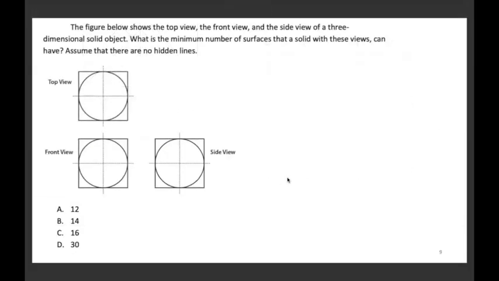Figure below shows the top view, front view, and side view of a three-dimensional solid object. What is the minimum number of surfaces that a solid with these views can have? Assume that there are no hidden lines. Okay, there are no hidden lines. We are given here three views. We have to identify the surfaces that this solid will have when you construct it.